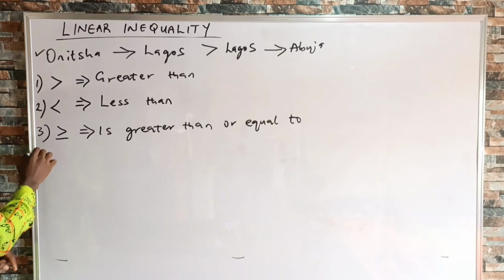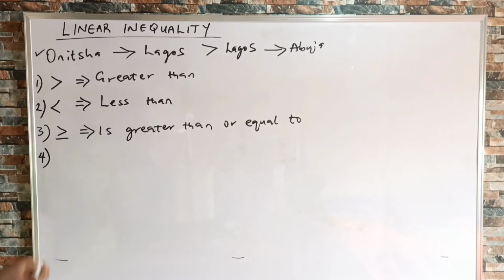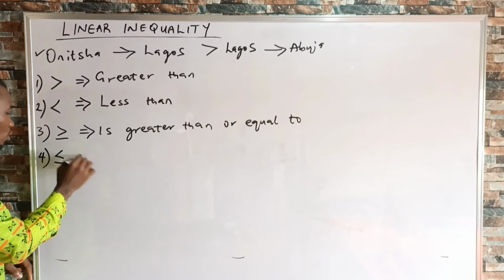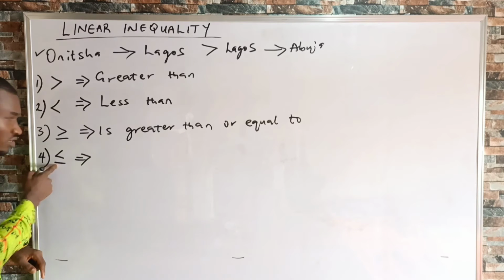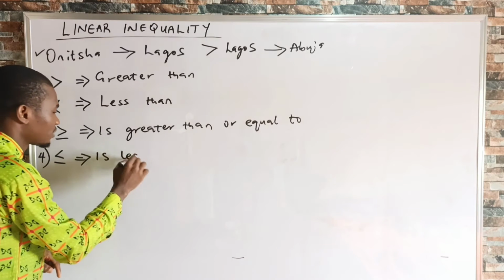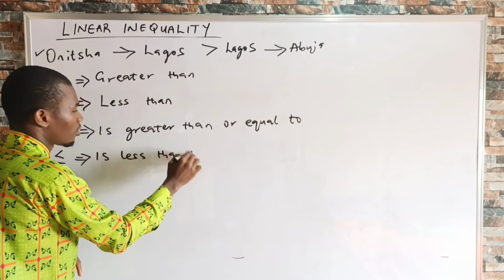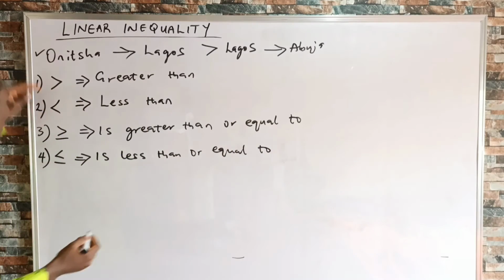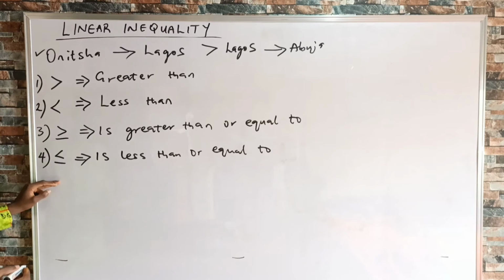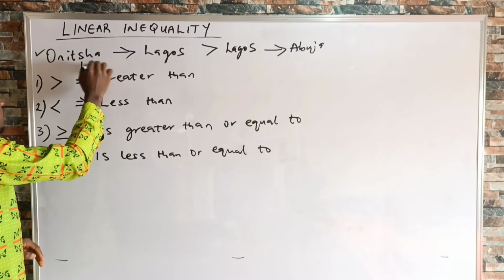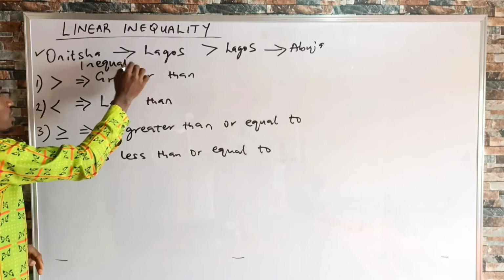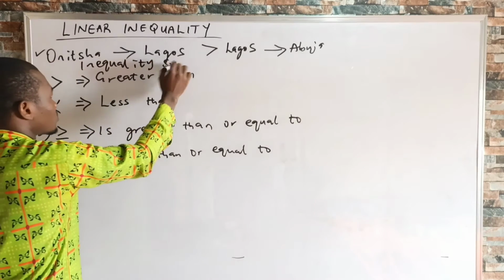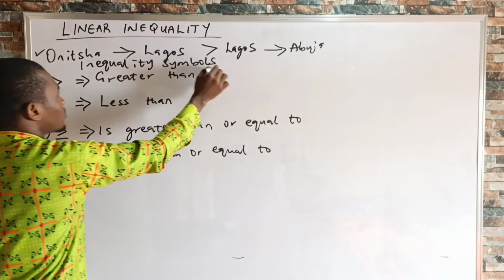Then the last one I'm taking for now is less than or equal to. Remember that all these symbols, from number 1 to number 4, are inequality symbols.